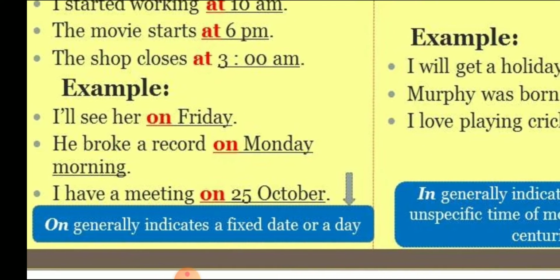Next, let us see about on. On generally indicates a fixed date or a day. I will see her on Friday. He broke a record on Monday morning. I have a meeting on 25th October. So here, before weekdays and before a specific date, we have to use on. I will see her on Friday. Friday is the day, so before the day we have to use on, and 25th October is a particular date, so before it we have to use on.